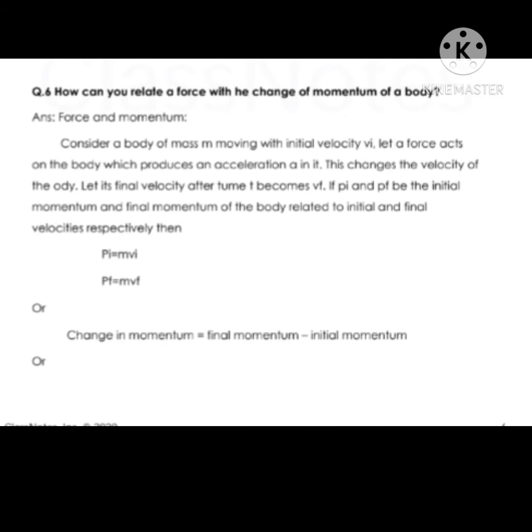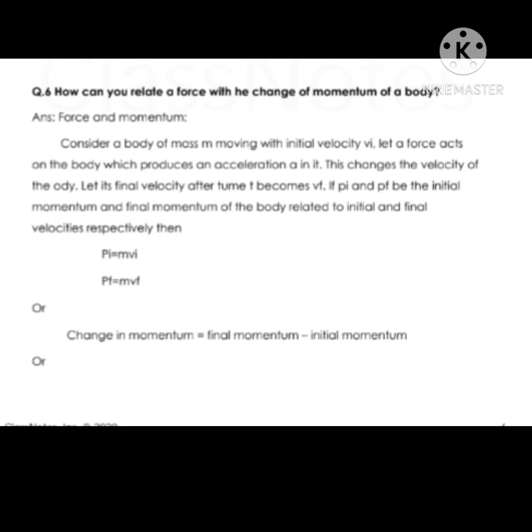Now come to question number 6. How can you relate force with the change of momentum of a body? In which we will discuss the topic force and momentum. Consider a body of mass m that is moving with initial velocity, that is vi. Let a force act on the body which produces an acceleration a on it. This changes the velocity of the body. Let its final velocity after a time t become vf.